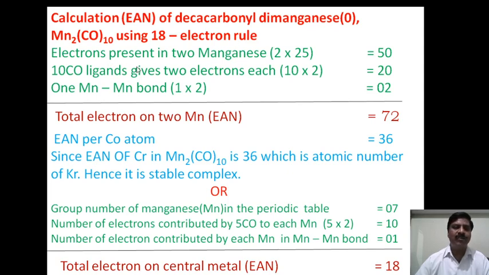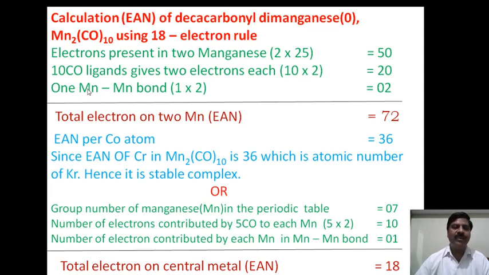Similar to the previous two examples, we can calculate the EAN. The electrons present in 2 manganese atoms: 2 into the atomic number of 1 manganese atom, which is 25, therefore 50. And 10 carbon monoxide or carbonyl groups are there, and each donates 2 electrons to the central metal atom. 10 into 2, therefore 20.